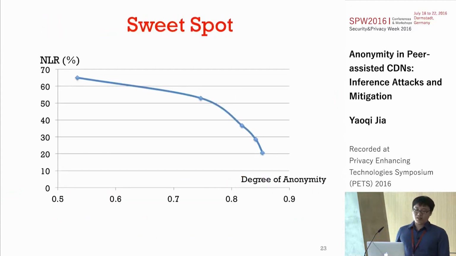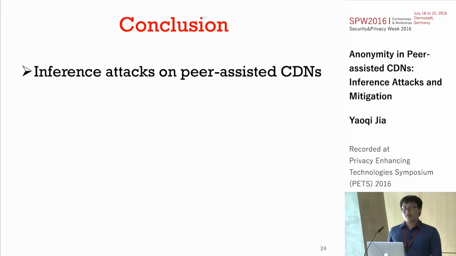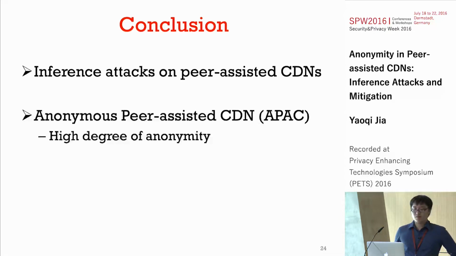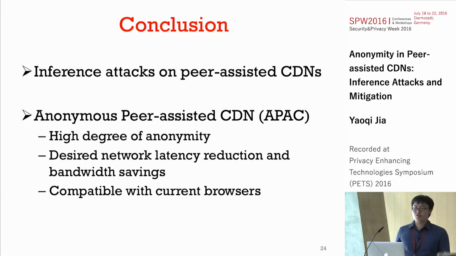Combining the anonymity analysis and the performance evaluation, we found there is a sweet spot: with up to 2 intermediate nodes, our system can preserve an adequate degree of anonymity and achieve desired performance. In conclusion, we introduce inference attacks on peer-assisted CDNs and develop anonymous peer-assisted CDN, aka APAC, to involve users to deliver content, while at the same time preserving a high degree of anonymity and achieving desired network latency. Our system is also compatible with current mainstream browsers.